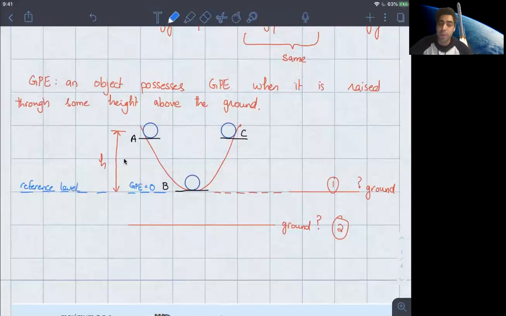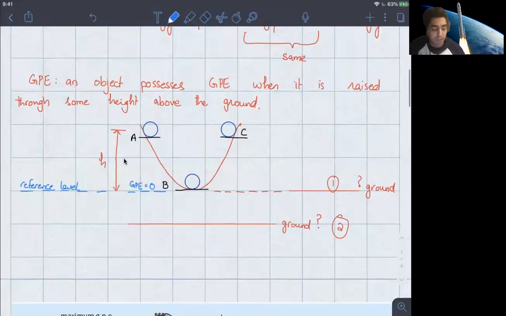Now, the reason why we're doing that is because it's the lowest point in the diagram. Among A, B, and C, B is the lowest point. So if you just take the lowest point to be your reference level, it just simplifies everything. Because the height above the reference level at B is 0, it has no height above the ground level when it is at B. So that means the gravitational potential energy is 0.